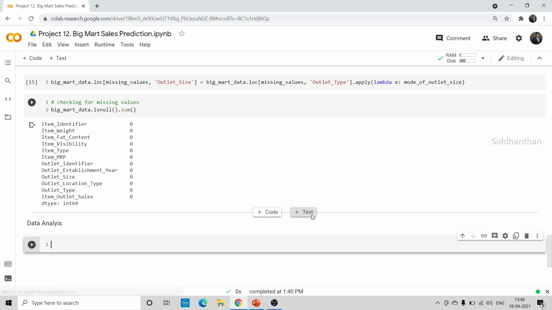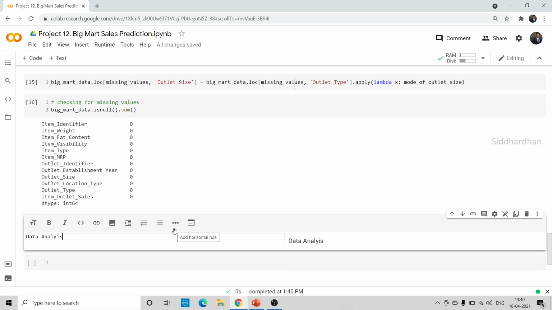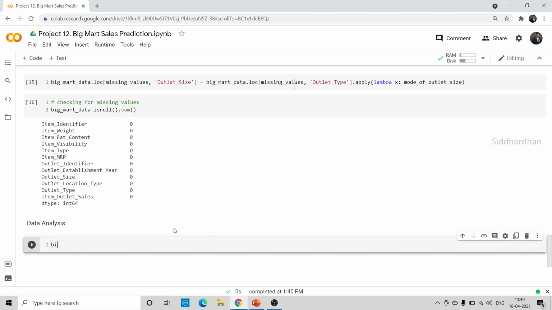So now we are going to put this data in some graph and see what is the distribution of the data and some other insights that we can get from this data. So this part is about data analysis. So Big Mart data dot describe.